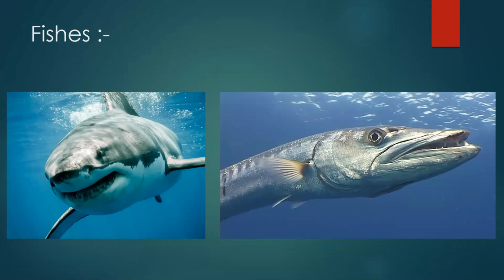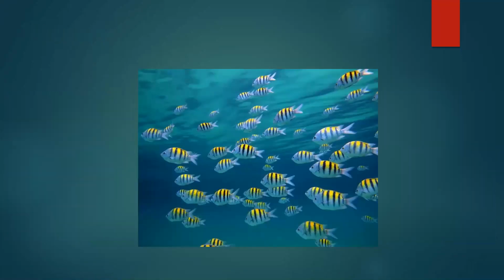Some birds are big, some are small. Same with fish. Some fishes have very large bodies and some are small. I made this picture for you because the shark is a very large fish. Now I'm going to show you what you can see, my dear. Fishes.